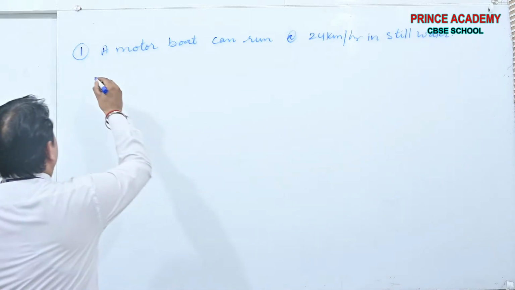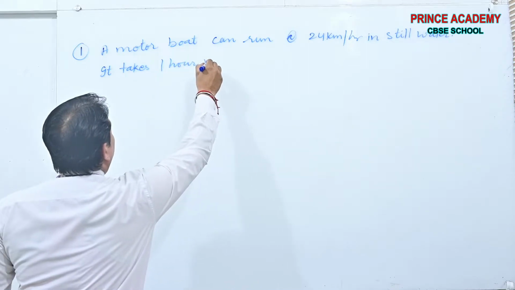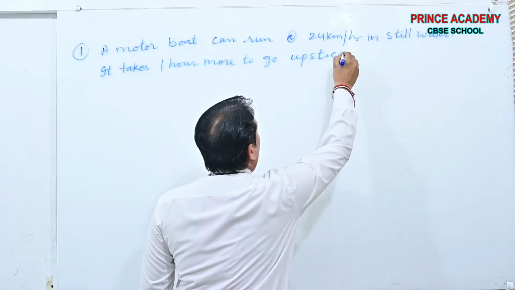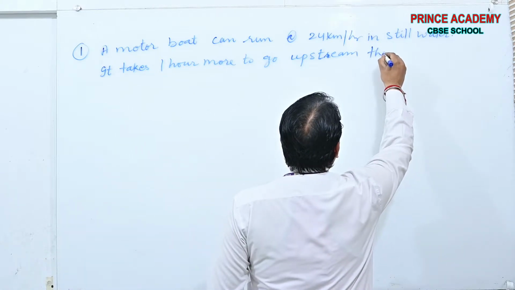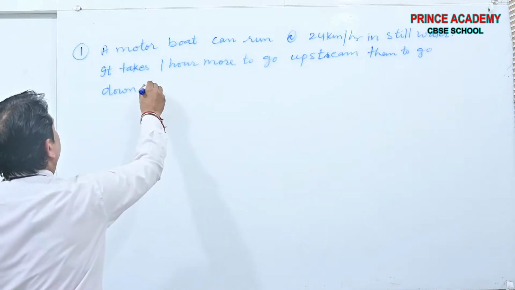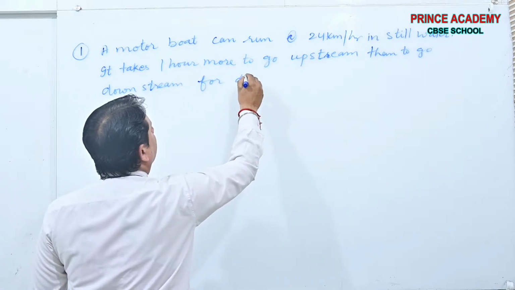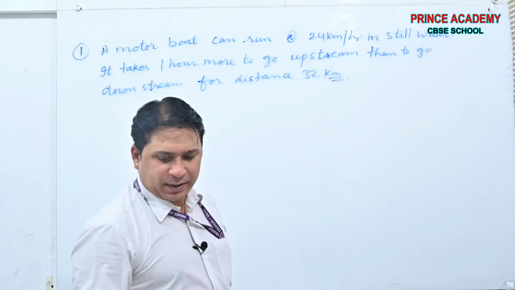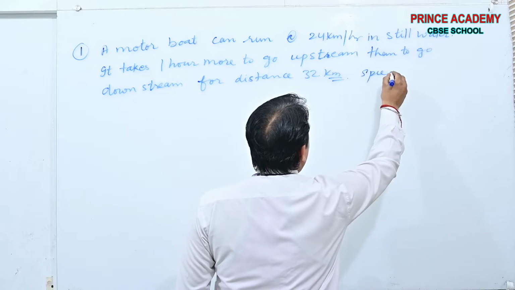It takes 1 hour more to go upstream than to go downstream for a distance of 32 kilometers. You got the statement. See beta, we have to find the speed of the stream.